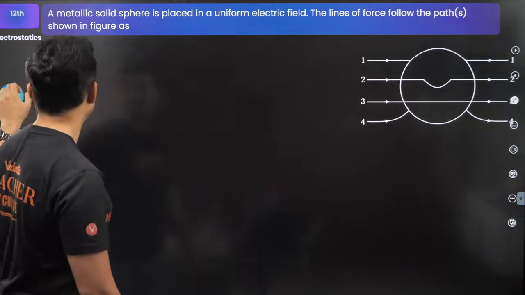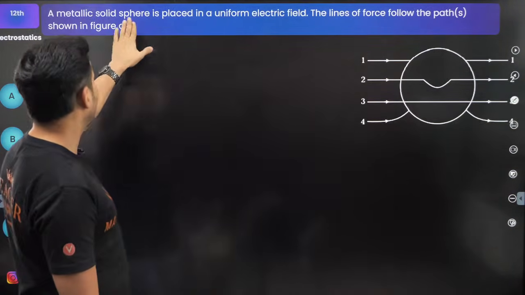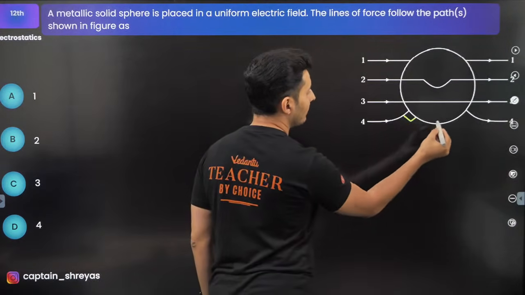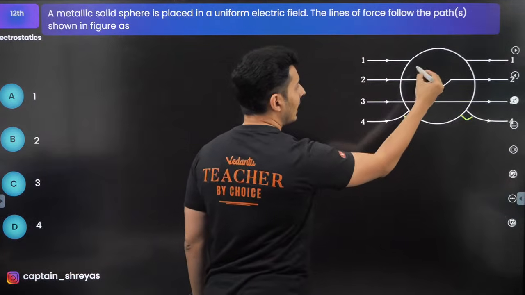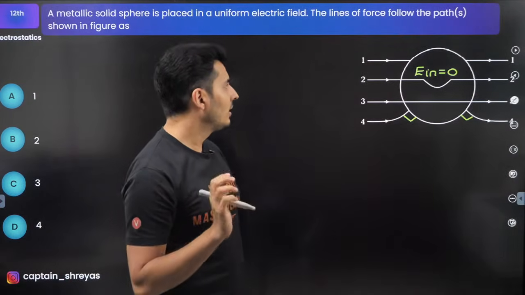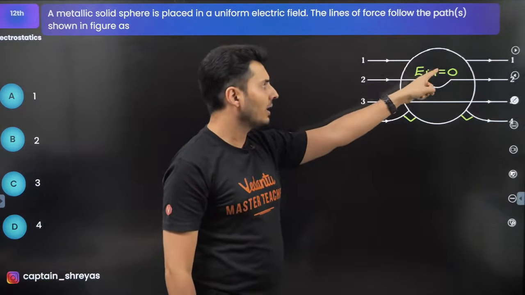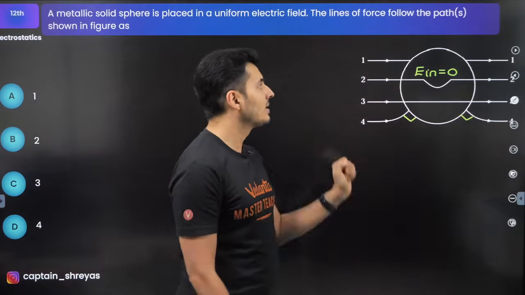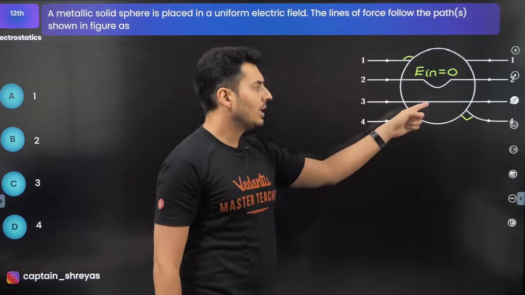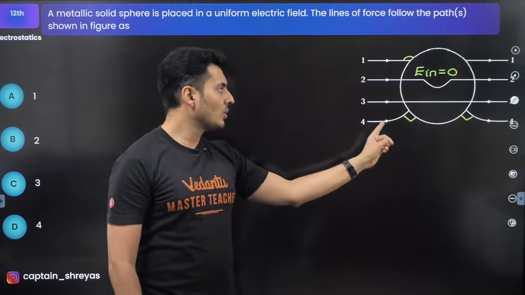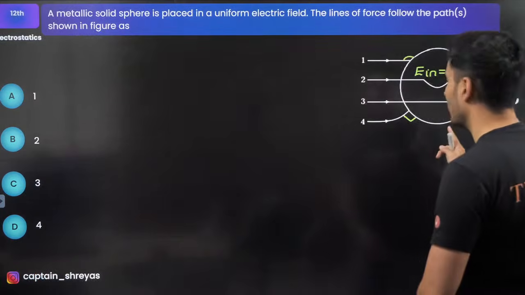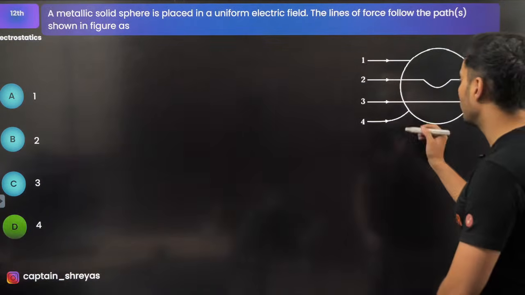So this is straightforward because this is a metallic solid sphere. The condition that you should check is, number one, the field line should always be perpendicular and electric field inside the conductor should be 0. So no line should cut through it. Here this line 1 is not cutting through the conductor, but the problem is it is making an angle which is not 90 degrees. If you see line number 4, it does not go through the conductor. Number 2, you can see it is also making an angle of 90 degrees. So hence, you will notice that the correct answer should be nothing but D, which is the line number 4.